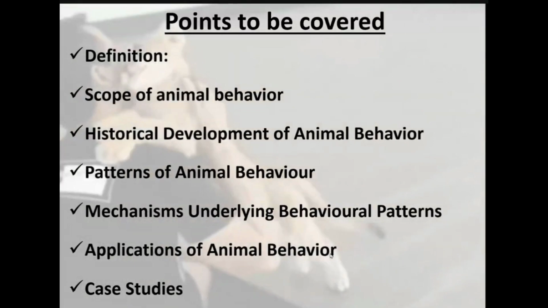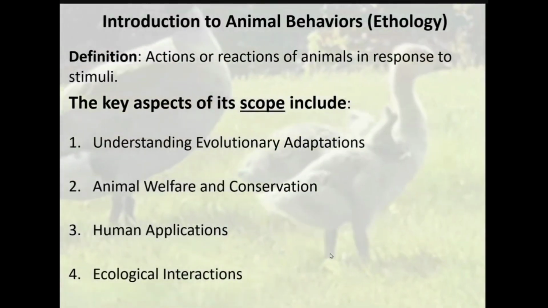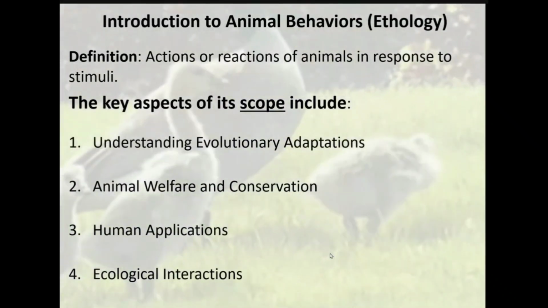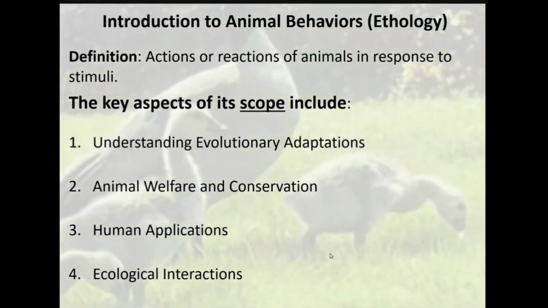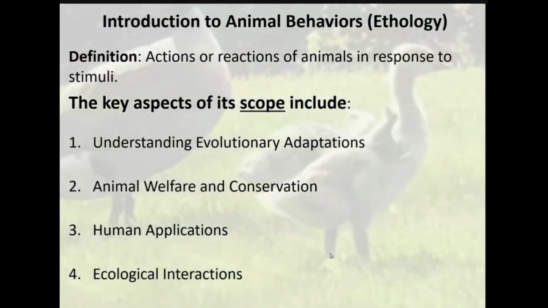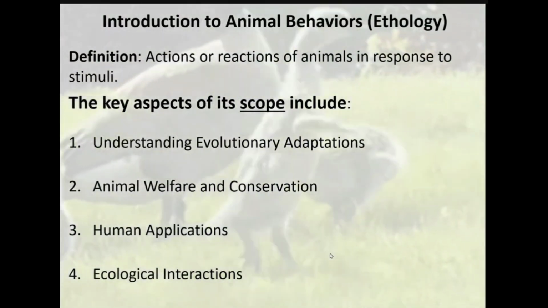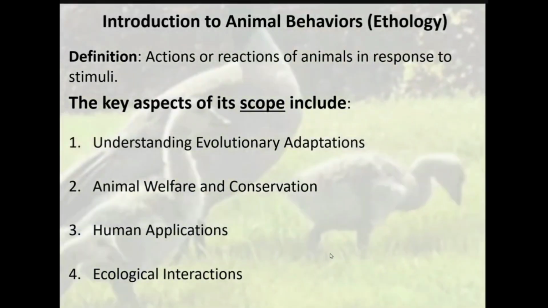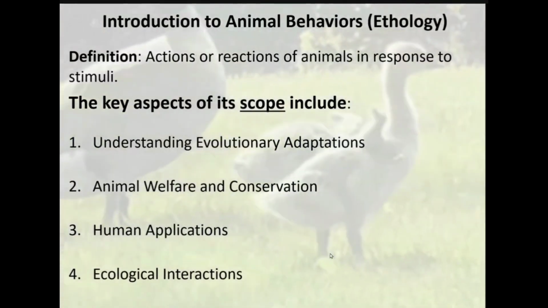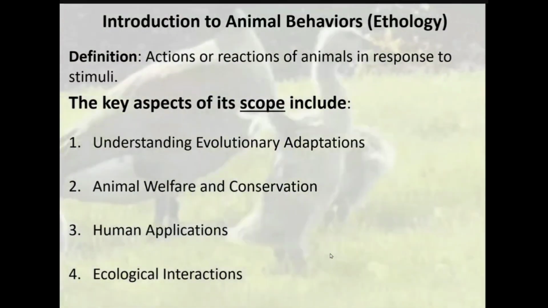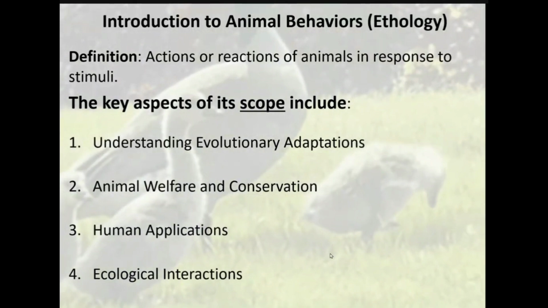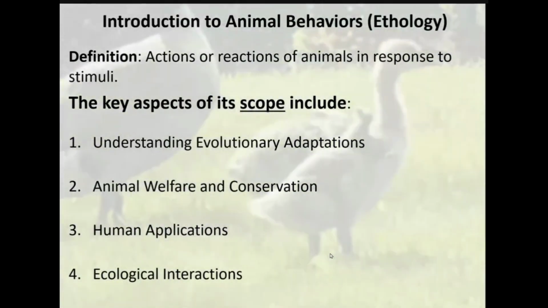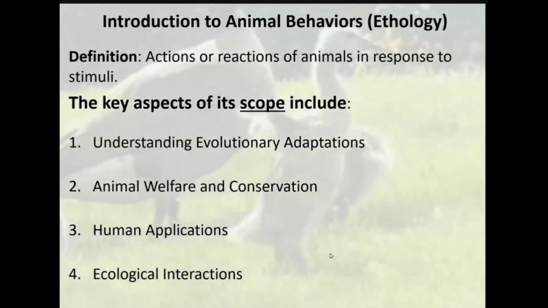So the next point is an introduction to animal behavior. The study of animal behavior is called ethology. Remember it well. You can make short notes related to animal behavior. Finally, we will discuss the question paper related to the behavior of animals. But you can make short notes, or take screenshots of all these things. Animal behavior is called ethology. It refers to the way animals interact with their environment and other organisms.